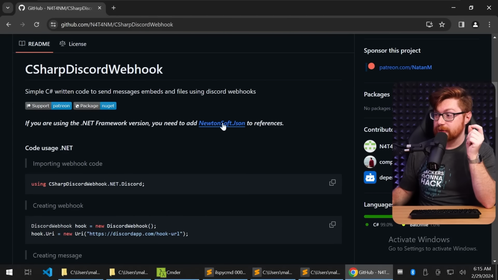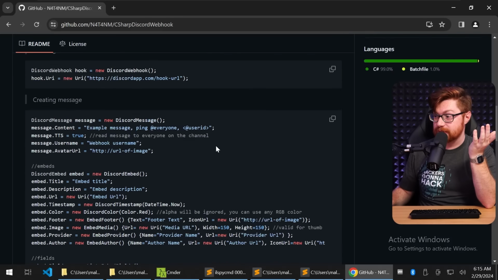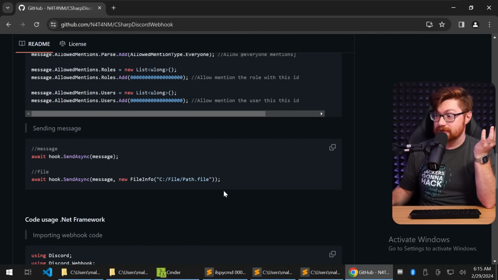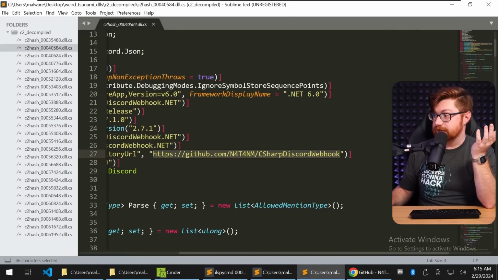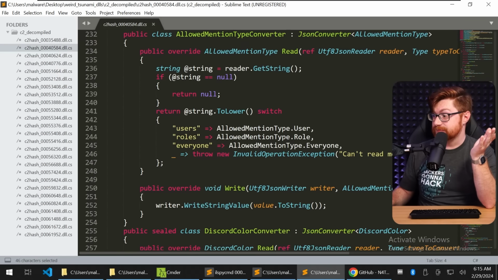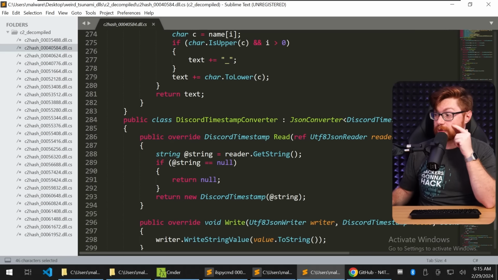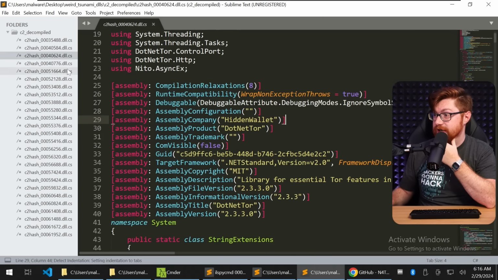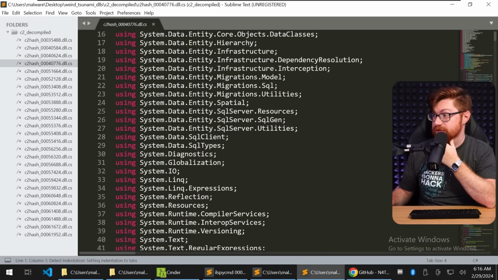If you're using .NET Framework, you need to add Newtonsoft, so that's probably explaining why that was in there. Probably just C# code to be able to send Discord stuff. Again, we could scroll through all of this code, but it is just the functionality of the library. That's still kind of cool to see, especially in the Discord component there. Hidden wallet, there's our .NET Tor again. We'll keep cruising. What else is here?